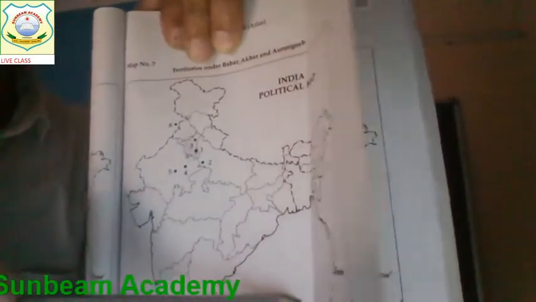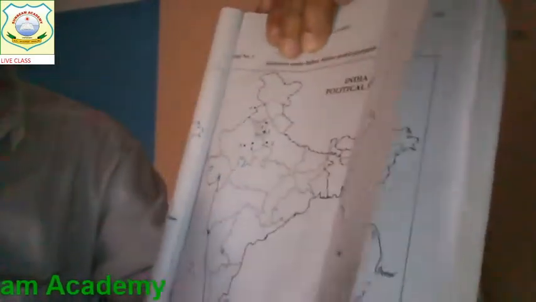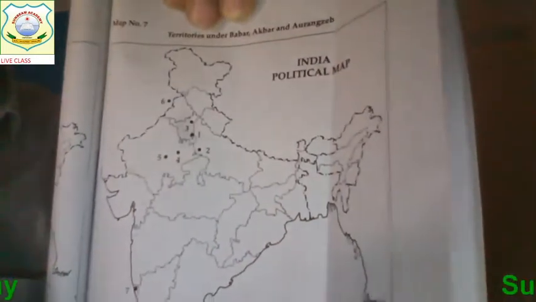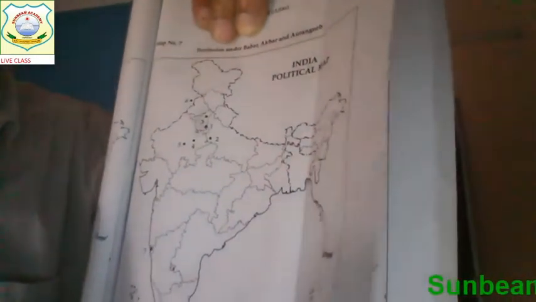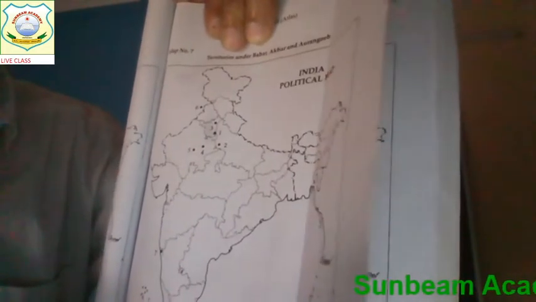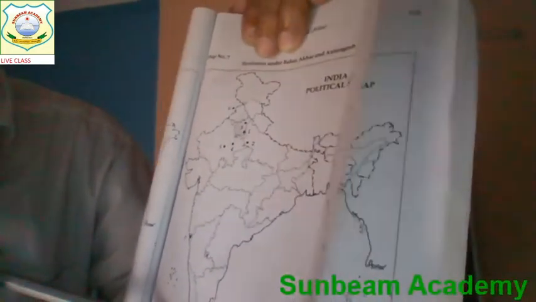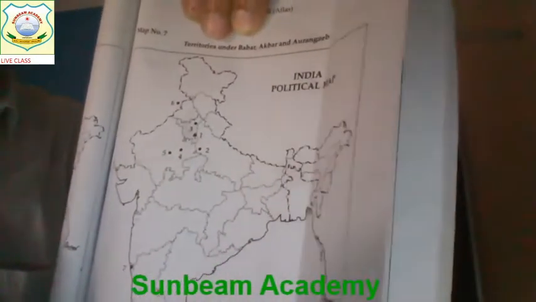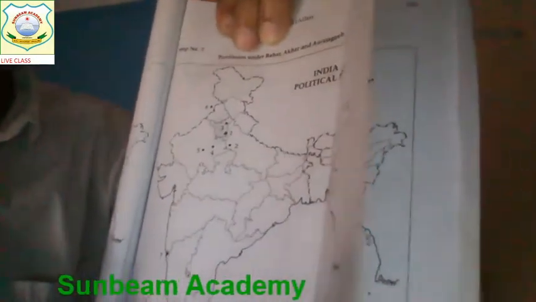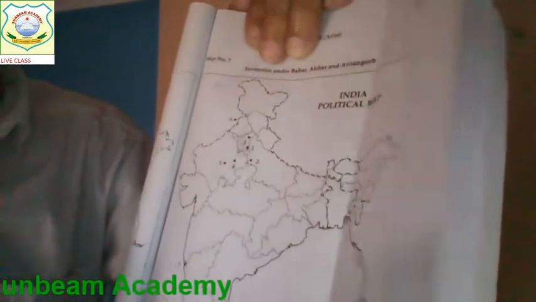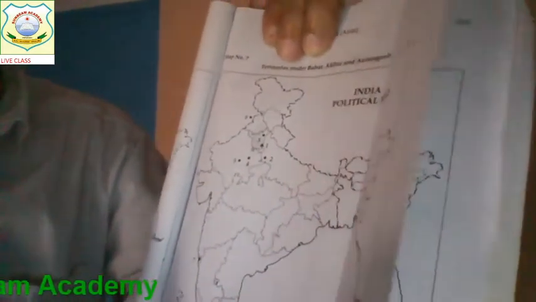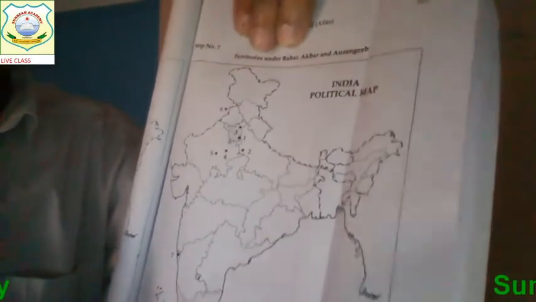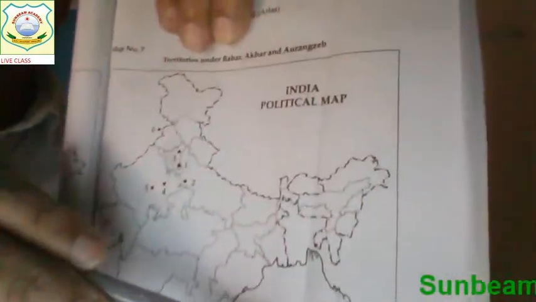And next, recognize the place 4. Yes, this is in Rajasthan. Place 4 is Amber. And place 5, Ajmer. Then come to the place 6.